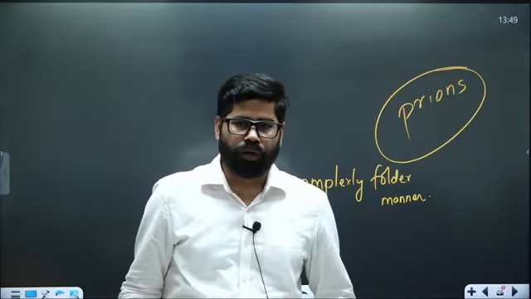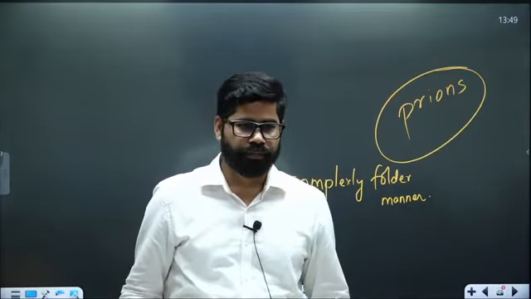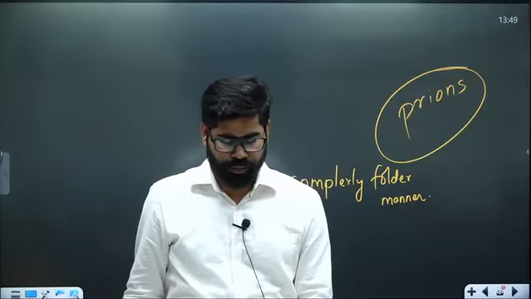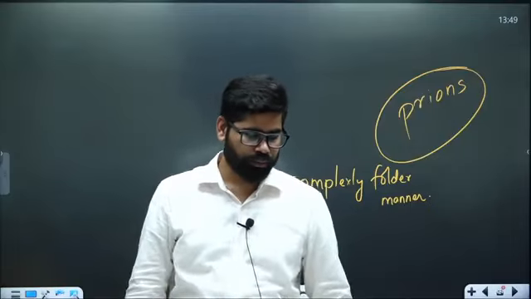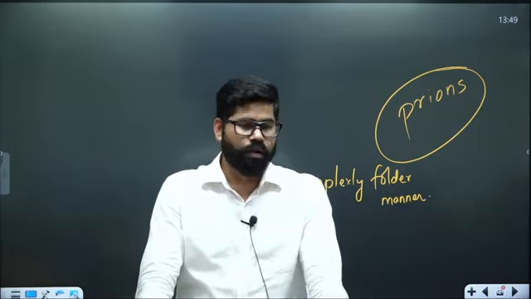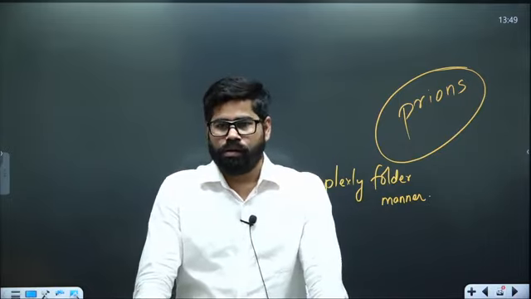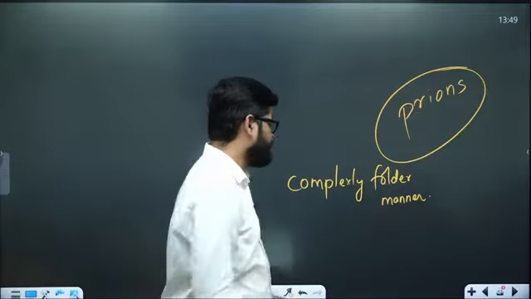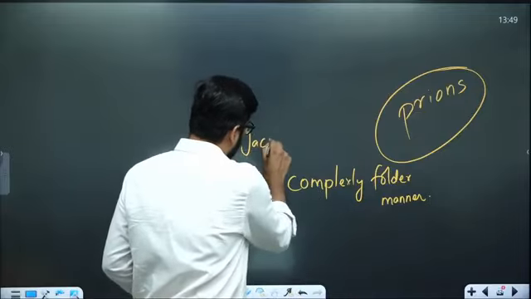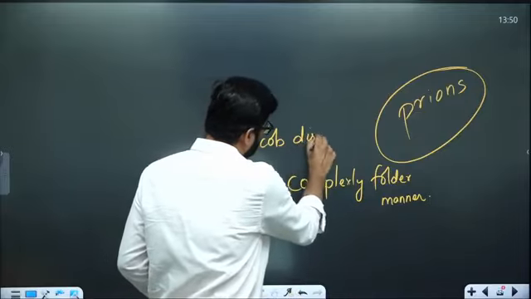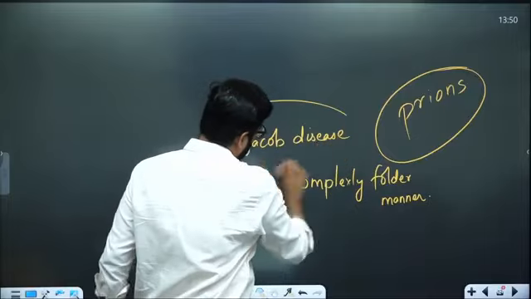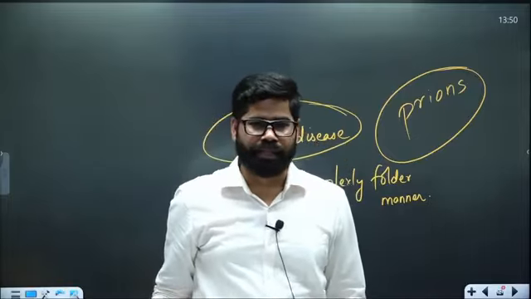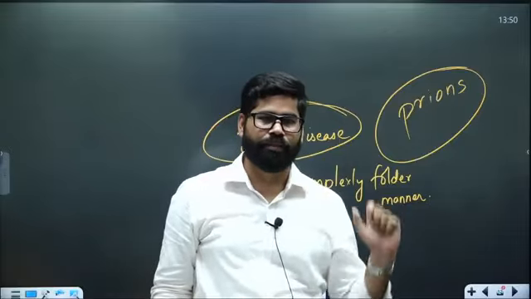They can also cause Jacob disease, Jacob, the name is there, in humans. The person who discovered this, on his name, this name has been given.